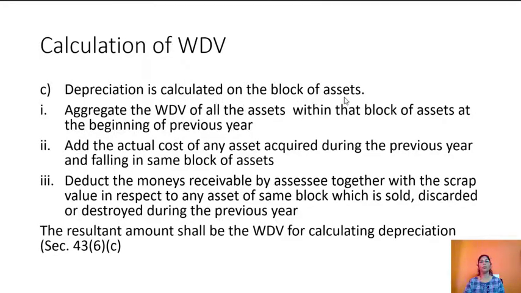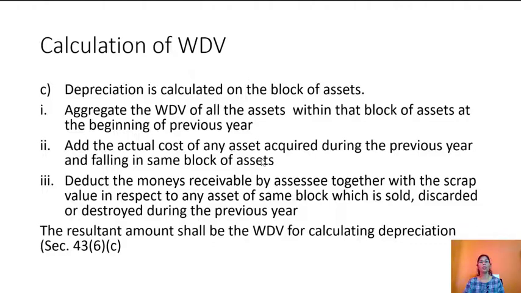Depreciation is calculated on the block of assets. Now, when we say block of assets, it can be buildings or plant and machinery or computers, books, furniture. Aggregate the written down value of all the assets which come under a particular block of assets at the beginning of the previous year.